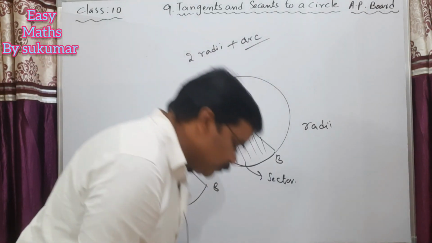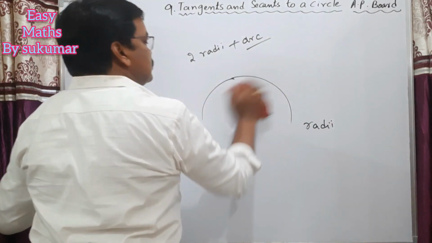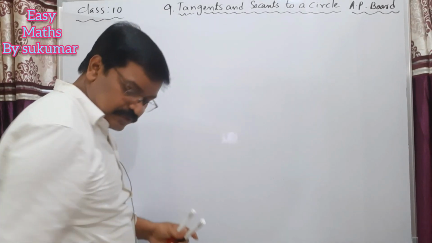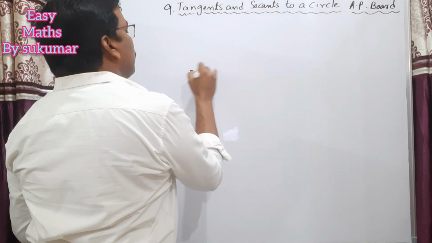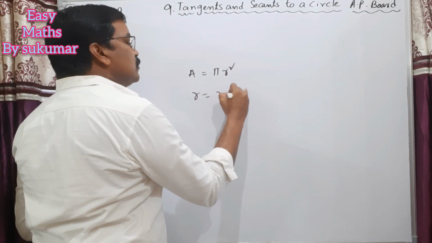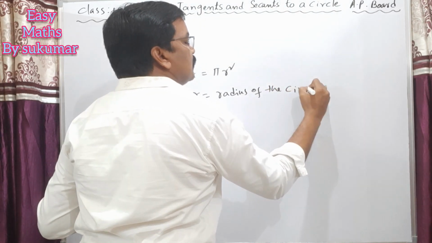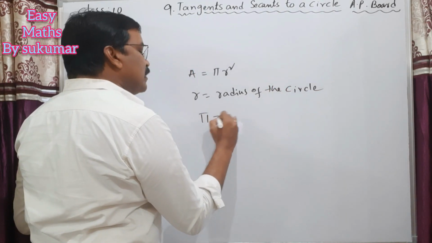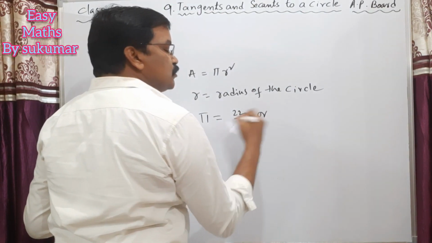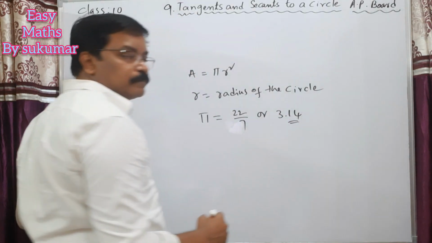See, you know the area of a circle. What is the area of a circle? You are very familiar with this formula. The area of a circle is equal to pi r square, where r is the radius of the circle. And what about pi? Pi is equal to, as I told you, 22 by 7 or 3.14.